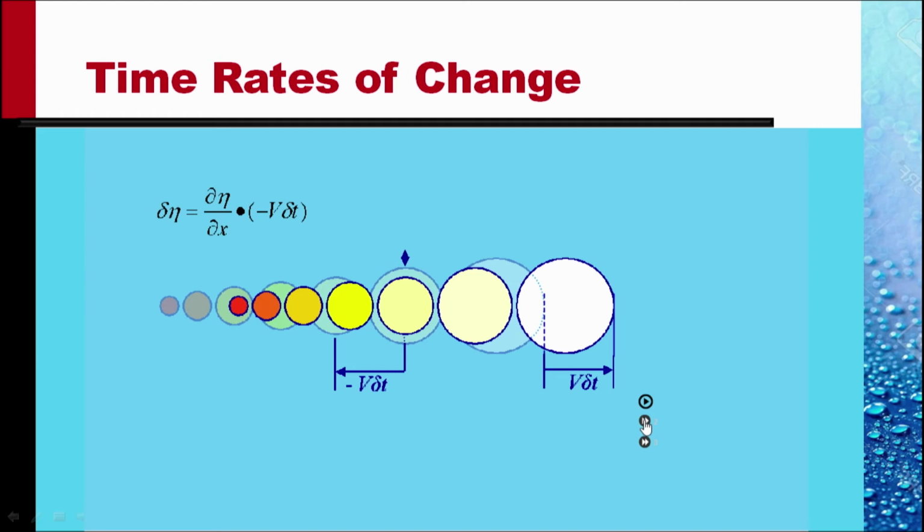So, this change in property eta is solely because of the motion of the fluid particles, and of course because of the gradient of the property eta in space. Because if delta eta by delta x was 0, then all particles were the same size. No motion would show any change in the value eta at the location of the probe.